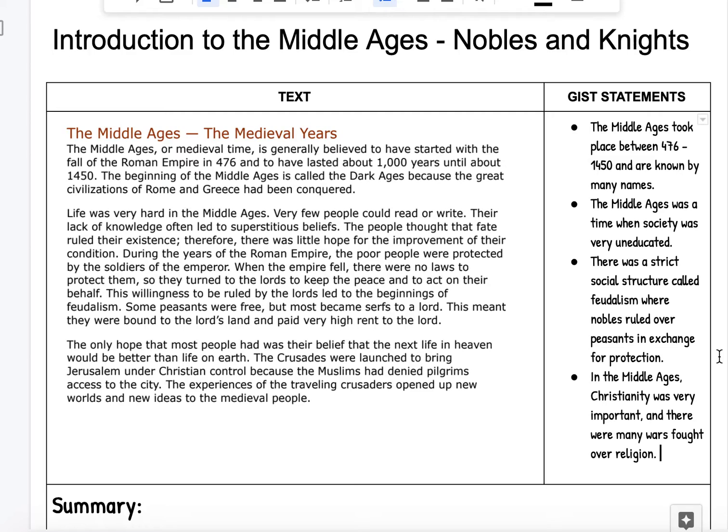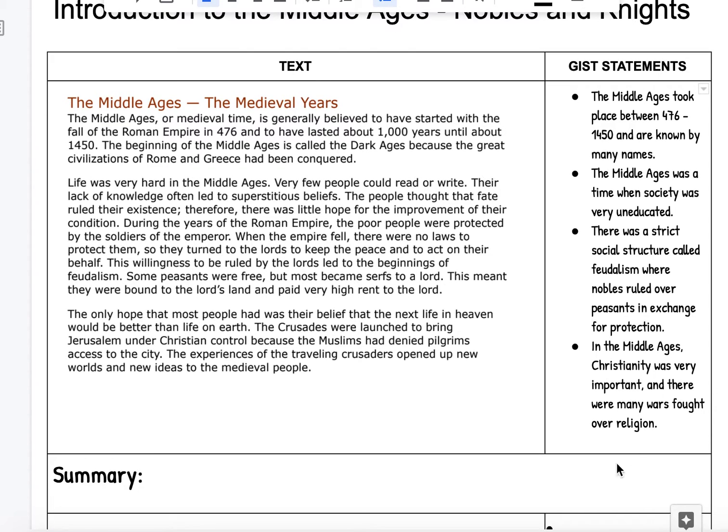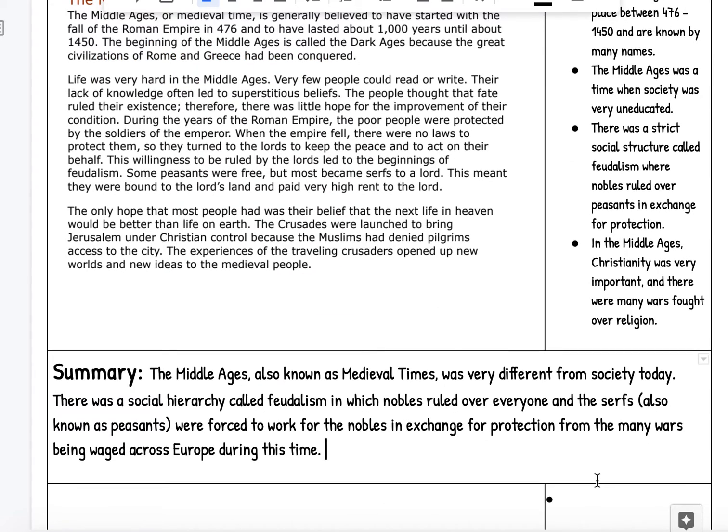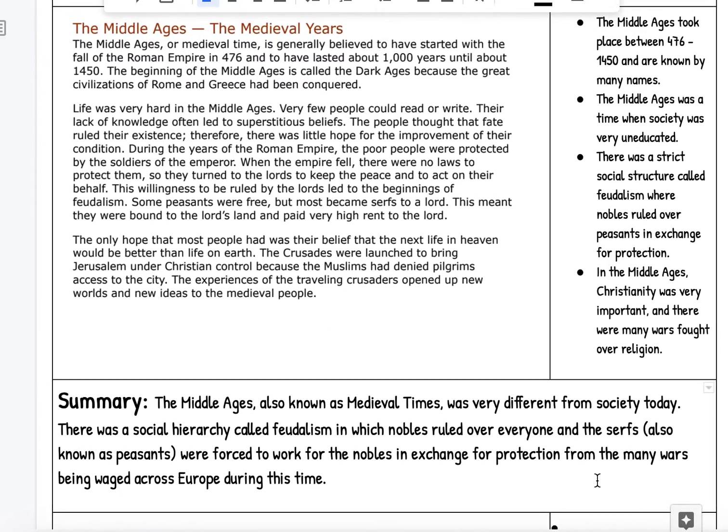All right, so now that I have these gist statements that talk about the who, what, where, when, why, how of the text, I'm going to take only the most important information and I'm going to craft an objective summary that only includes details that are most important to the text and does not include any of my opinions. So my summary might look something like this.